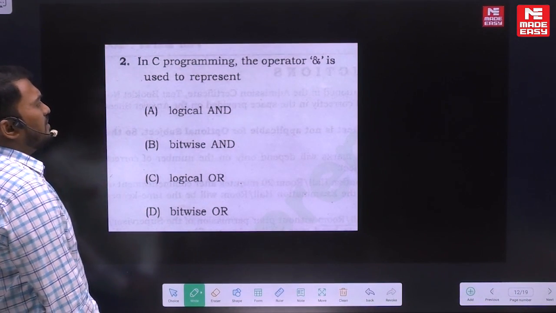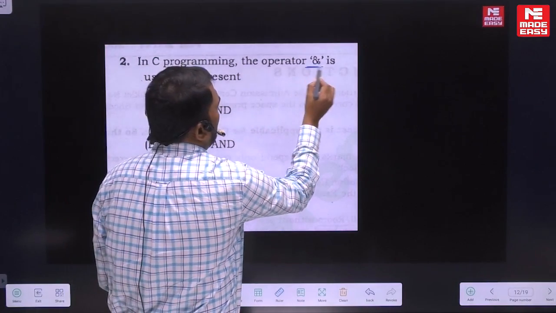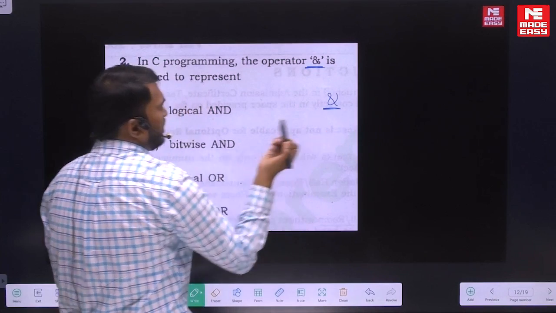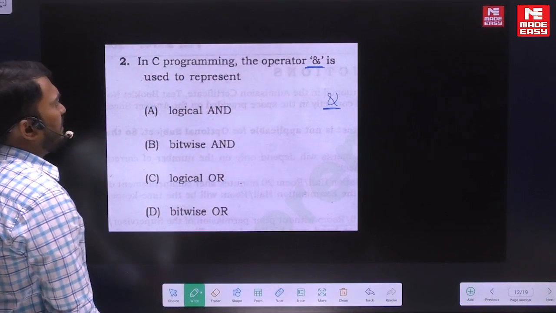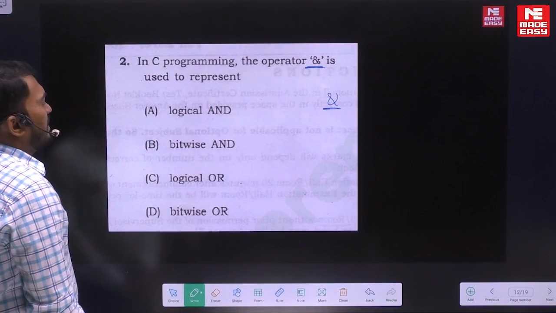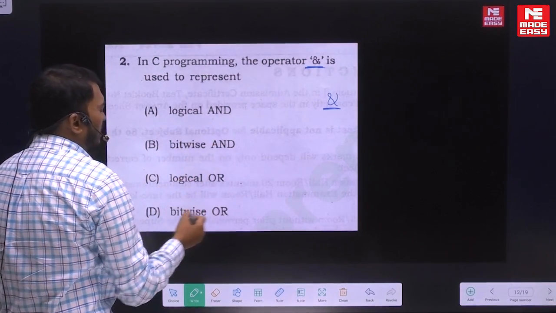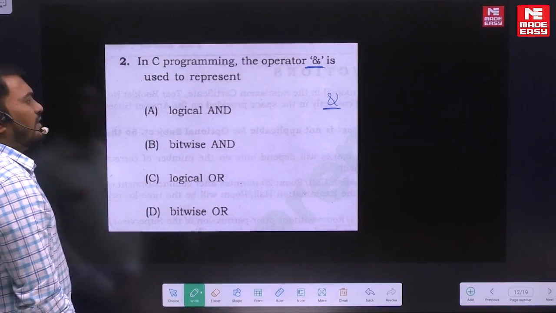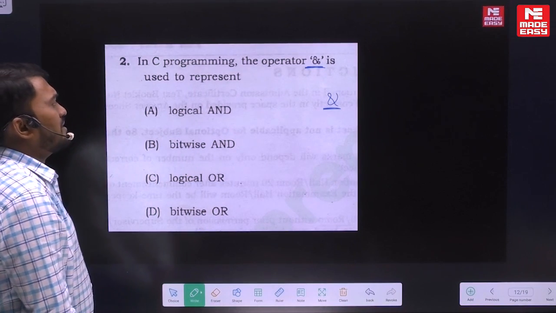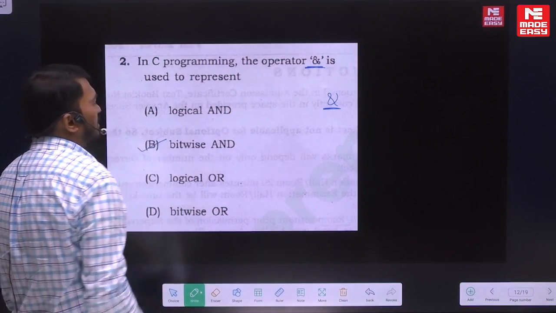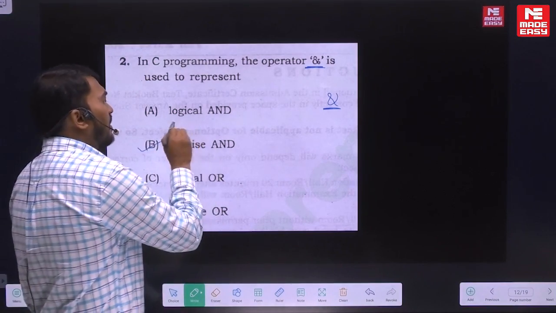In C programming, the operator and, the ampersand, is used to represent: logical and, bitwise and, logical or, bitwise or. These are the options given to you. Now, what is its purpose? Most of you know that it is used for bitwise and.